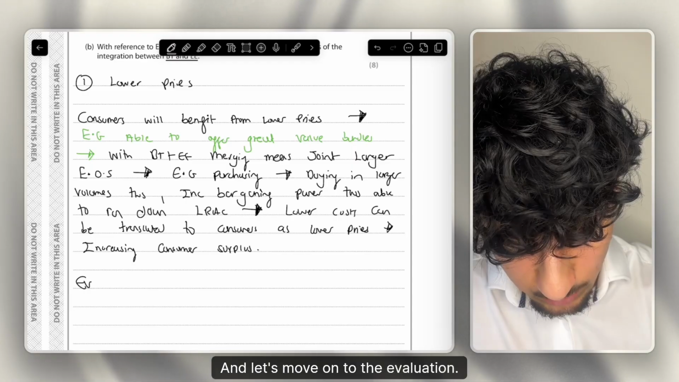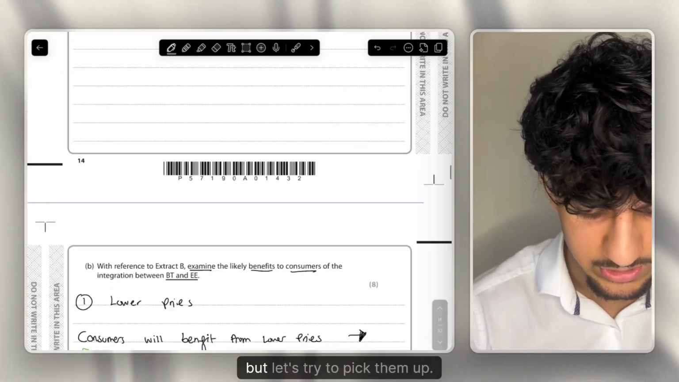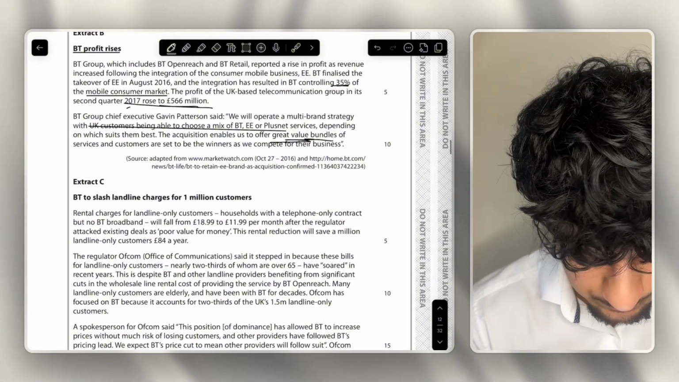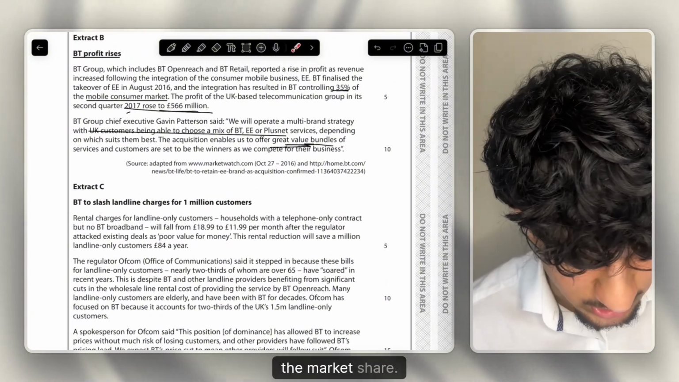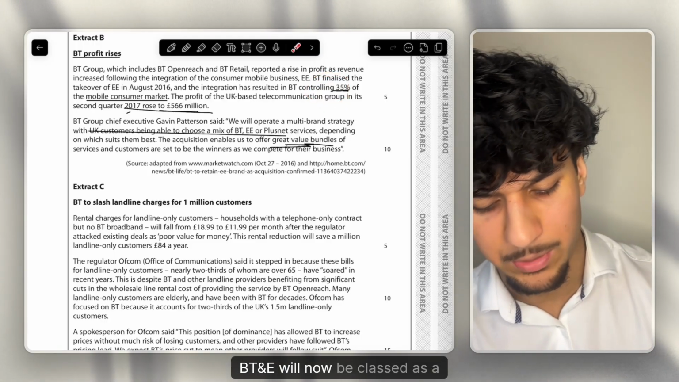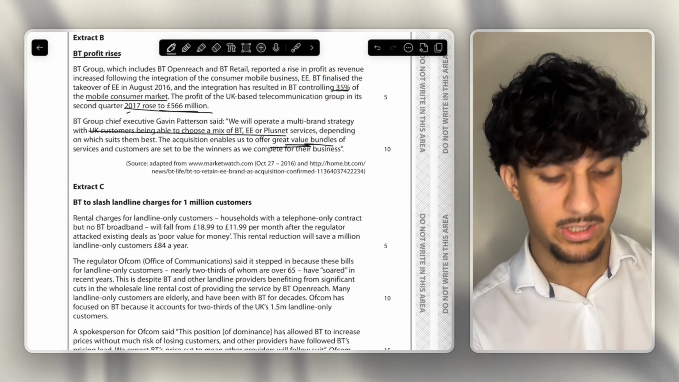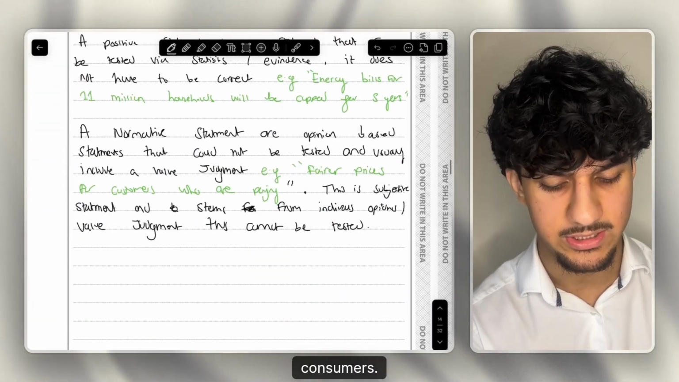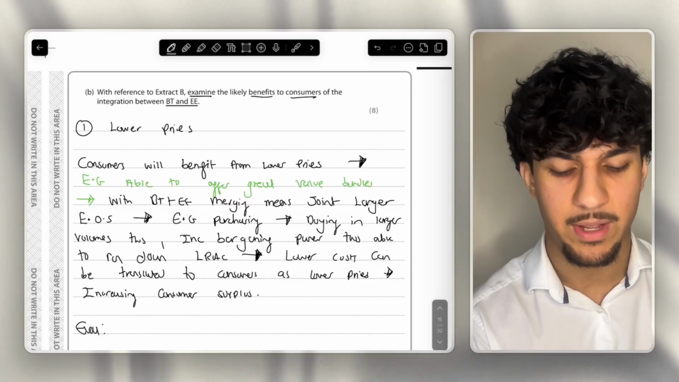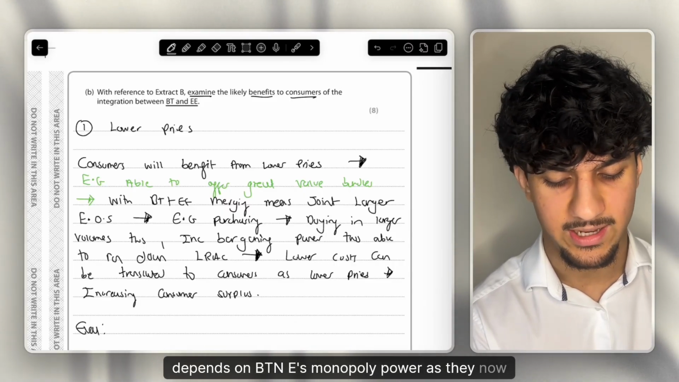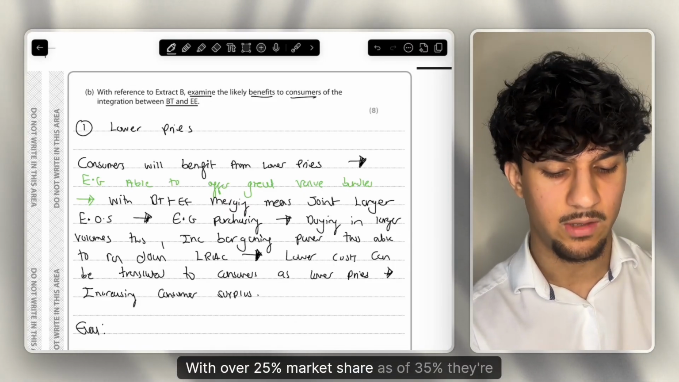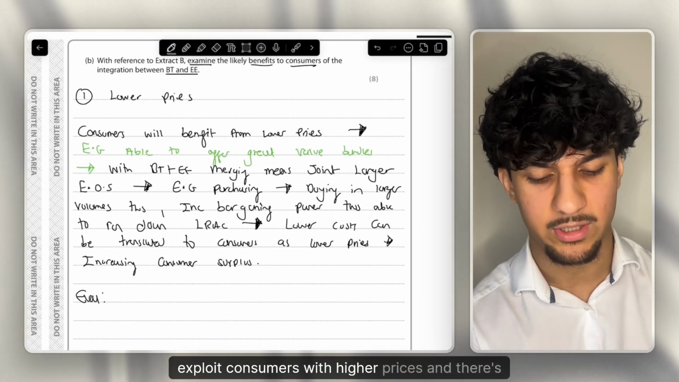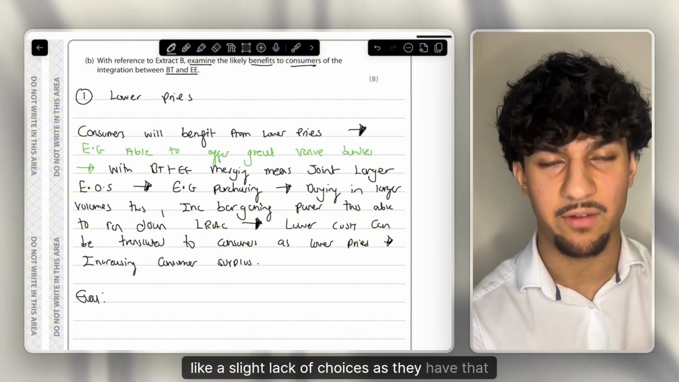And now let's move on to the evaluation. Of course, there's only 2 evaluation marks here, but let's try and pick them up. I think a really good one here is with regards to the market shares. BT and EE will now be classed as a legal monopoly. Therefore, of course, this means they have monopoly power, and we're talking about the benefits to consumers. You could mention, however, in evaluation, this depends on BT and EE's monopoly power, as with over 25% market share, at 35%, they're classed as the legal monopoly, therefore could exploit consumers with higher prices, and there's a slight lack of choice as they have that monopoly power.